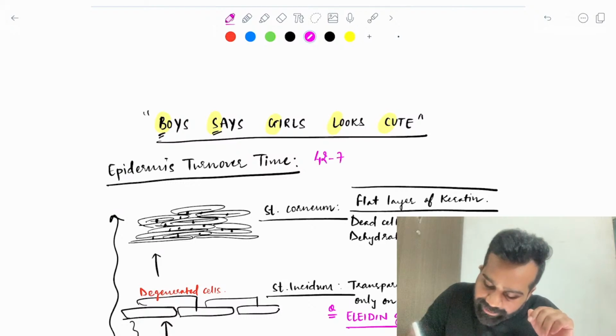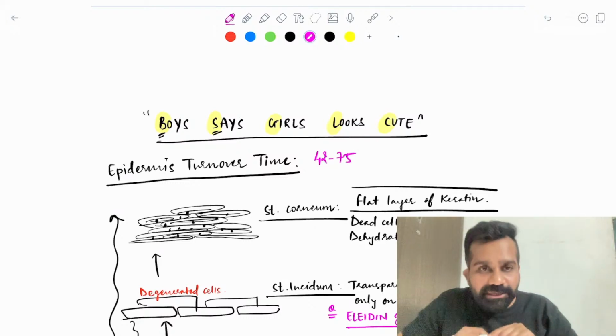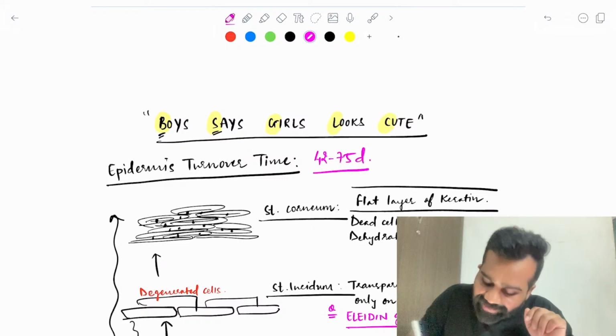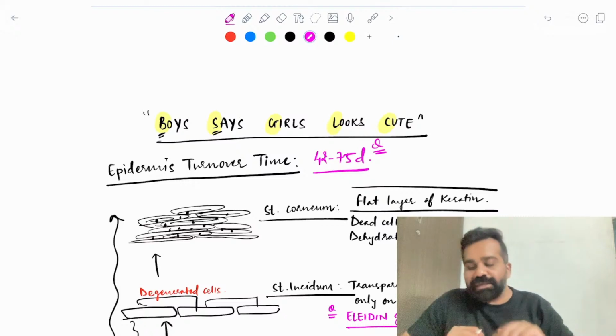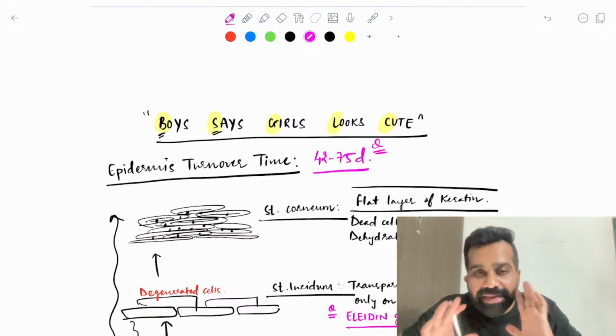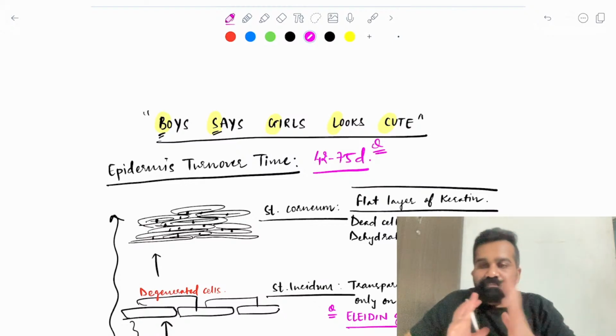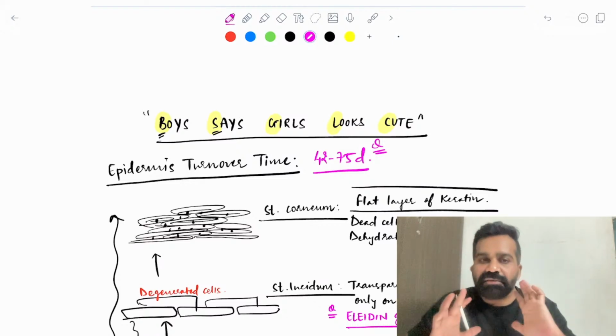If I tell you a range, it is around 42 to 75 days. I'm quoting a standard textbook here. The range is a good answer, because this varies from person to person. The range is the best answer.